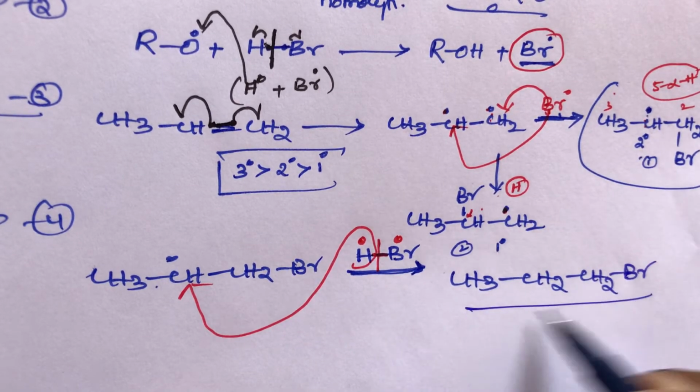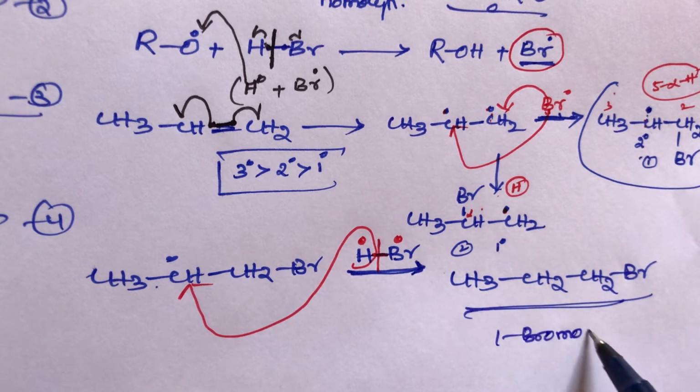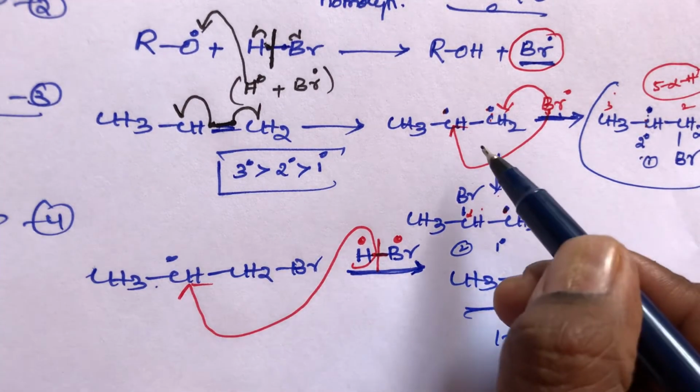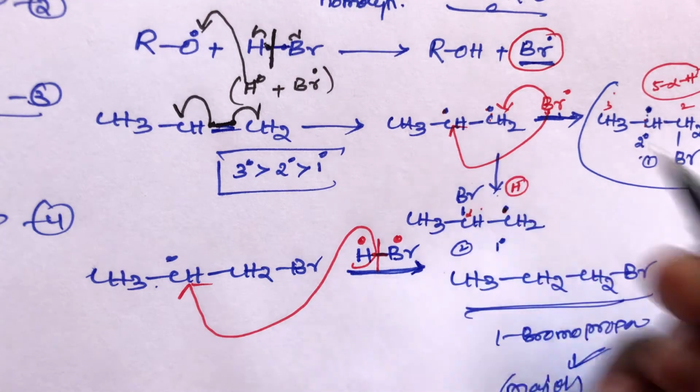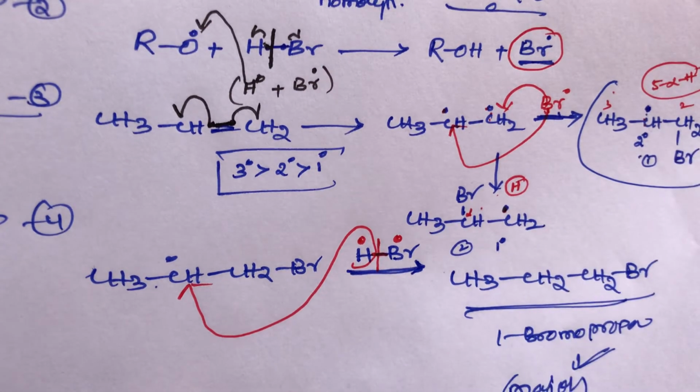This is the 1-bromopropane. The 1-bromopropane is the major product, students. What about the minor product? The minor product is unstable. This 2-bromo product is the minor product.